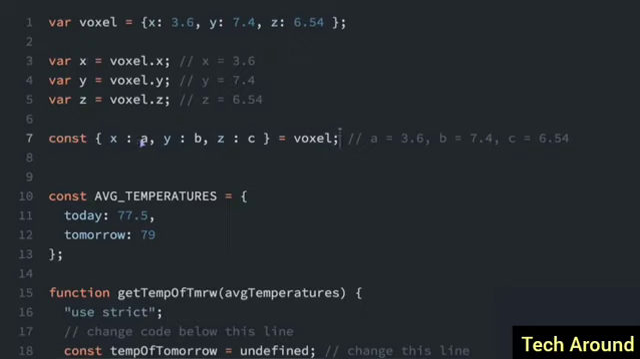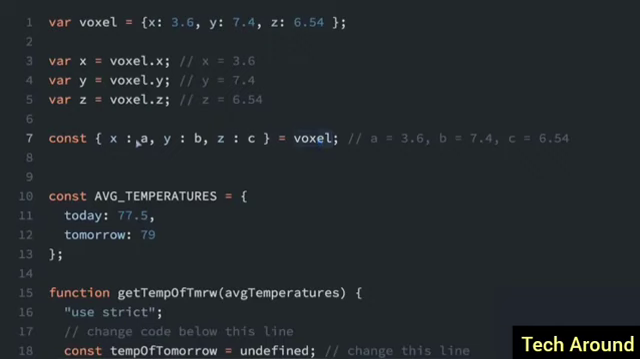This time, we are creating variables a, b, and c and assigning them to the values from the object x, y, and z. We can see we put in curly braces here, and we just say it equals the object. It equals voxel. You can read it like this. Get the field of x and copy into the value a.